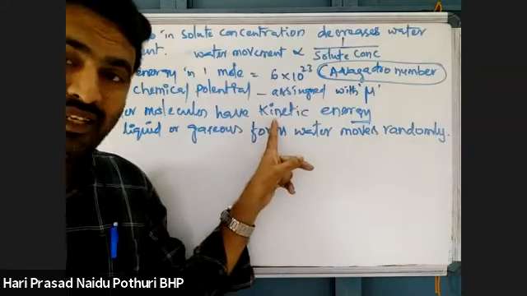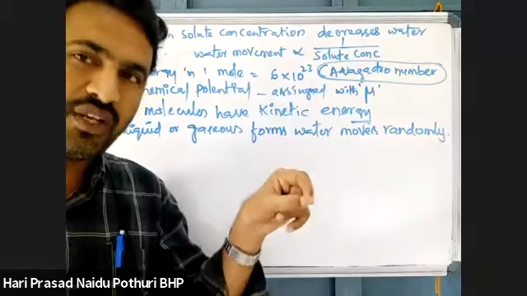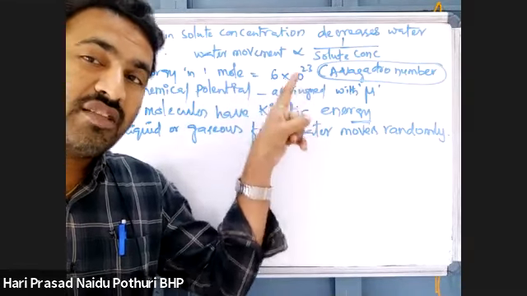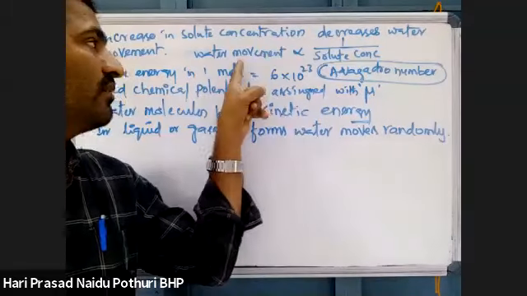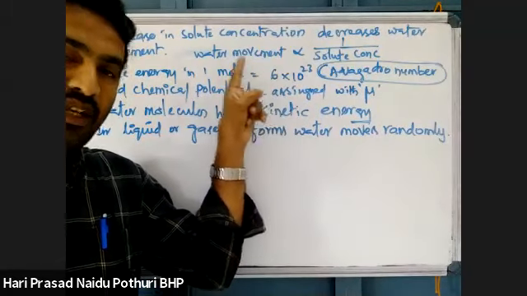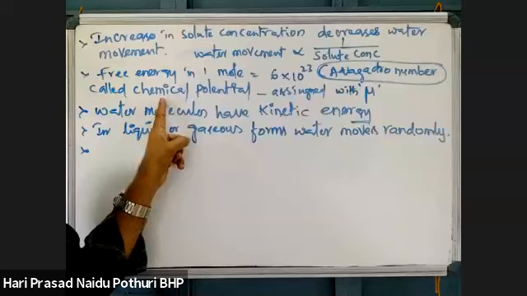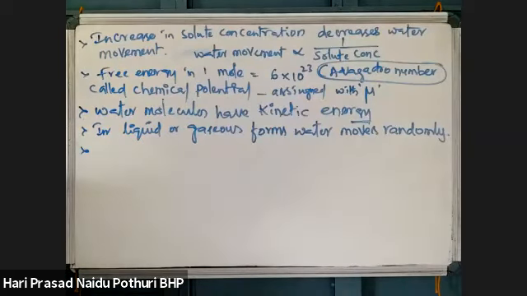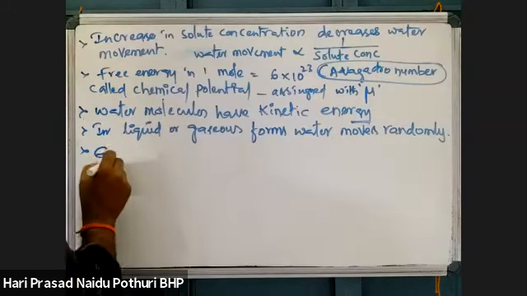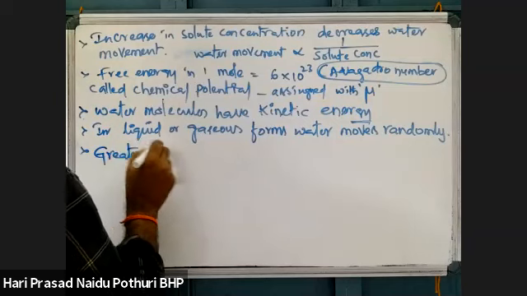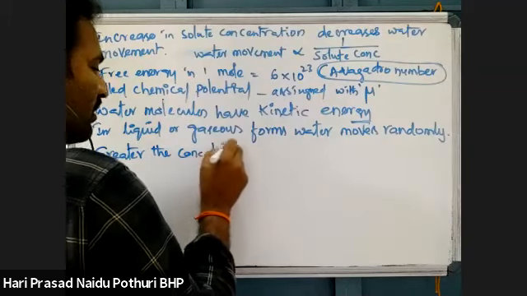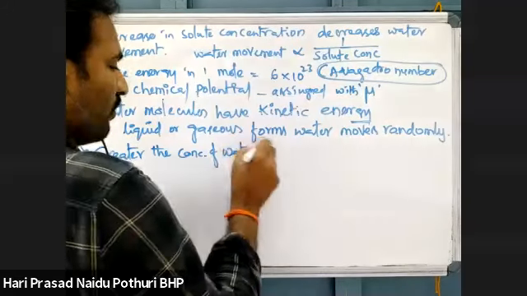This kinetic energy is called free energy. That free energy is called what? Avogadro number. That is called what? Chemical potential. That means kinetic energy is measured in terms of potential. Here, if you see, greater the concentration of water, greater the concentration of water.